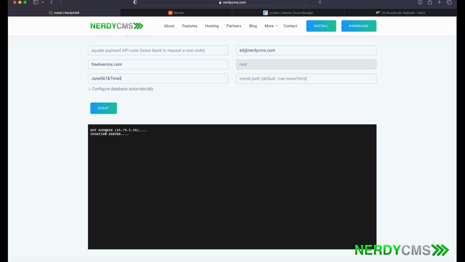Now you will notice that IP address shows up in NerdyCMS. This process of installing the script onto your server may take between 5 and 10 minutes, so just let the system do its thing.